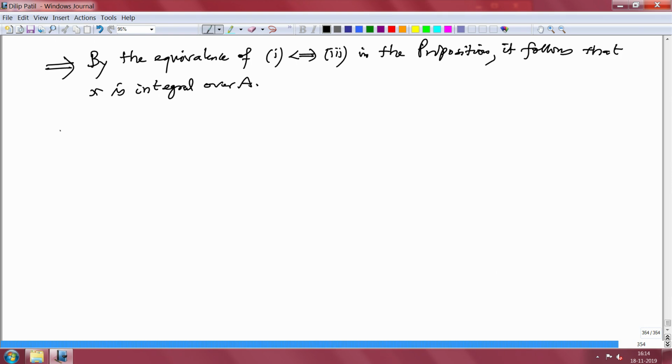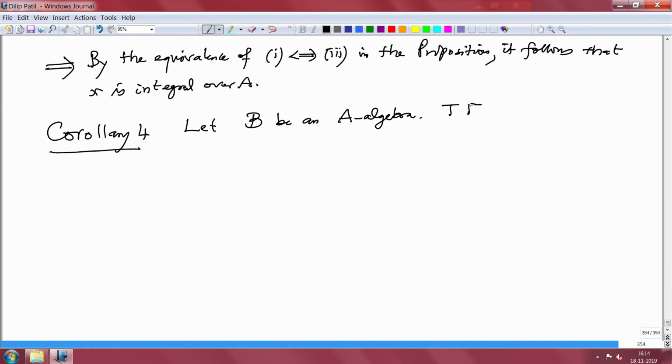Now one more corollary, corollary 4. Now the situation is, let B be an A-algebra. A is our fixed base commutative ring.